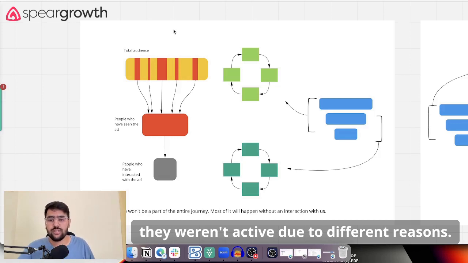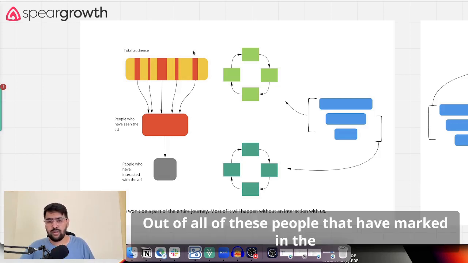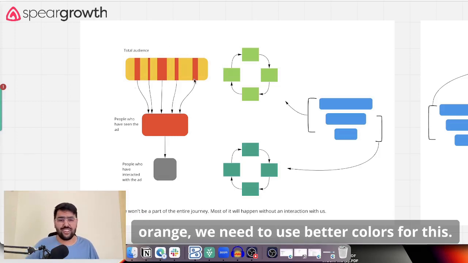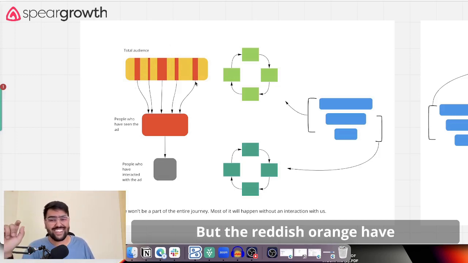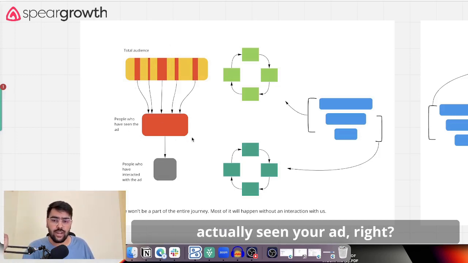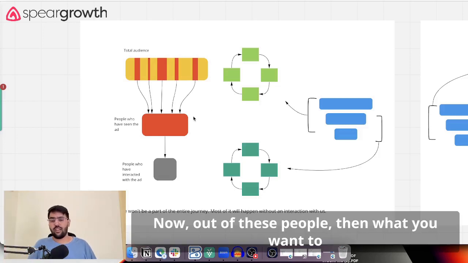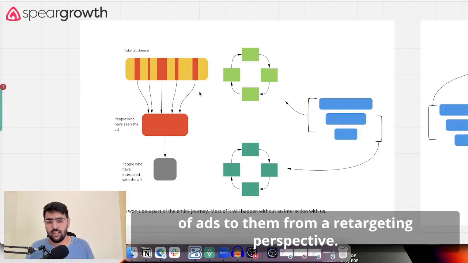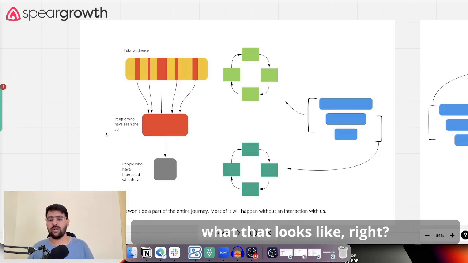Out of all of these people that I've marked in the light orange, only the people I've marked in reddish orange, we need to use better colors for these, have actually seen your ad. That's what I'm showing here. Out of these people, what you want to do is run a second level of ads to them from a retargeting perspective. And let me now show exactly what that looks like.